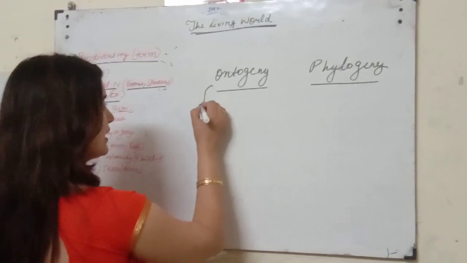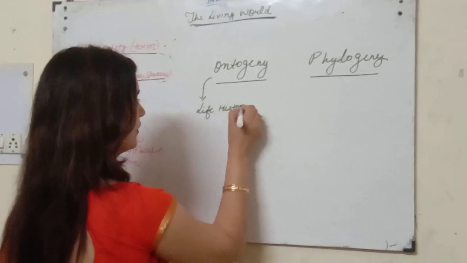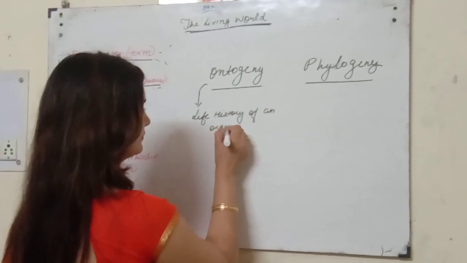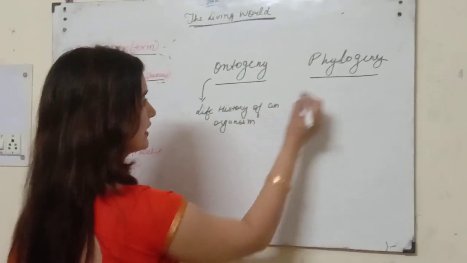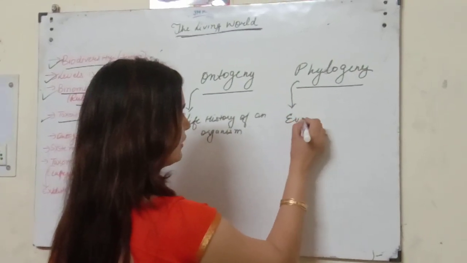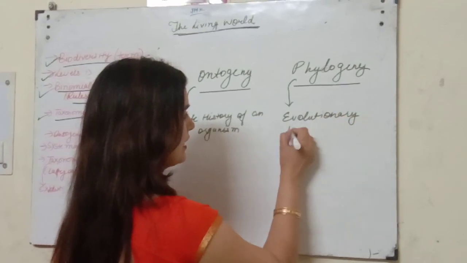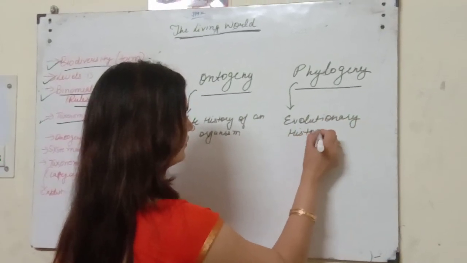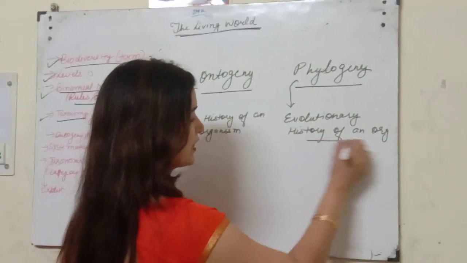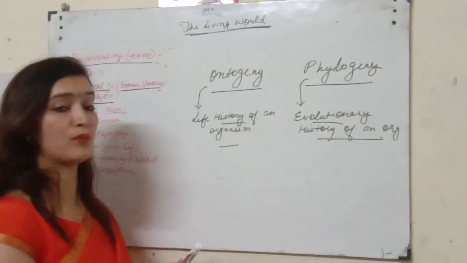So what is ontogeny? This is the life history of an organism, and phylogeny is the evolutionary history of an organism.